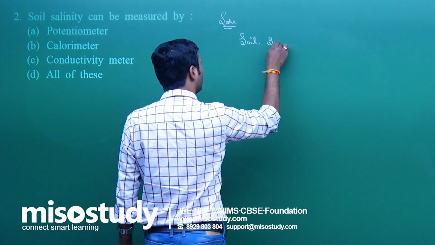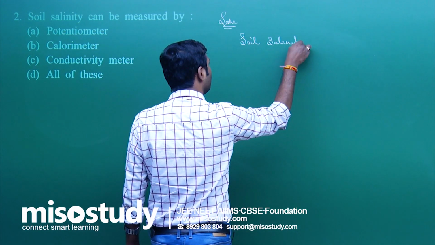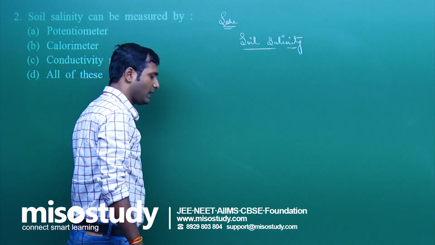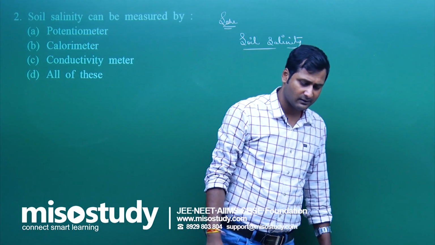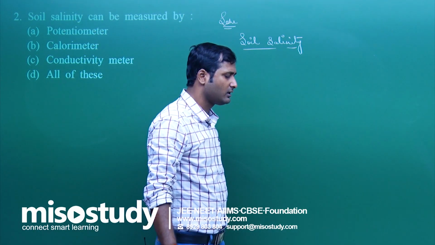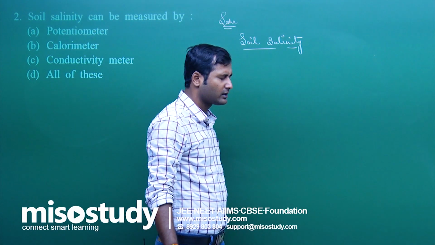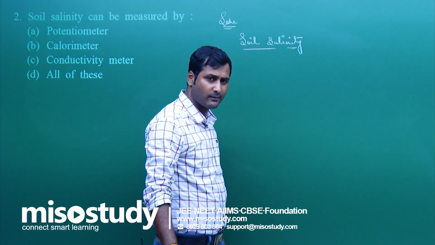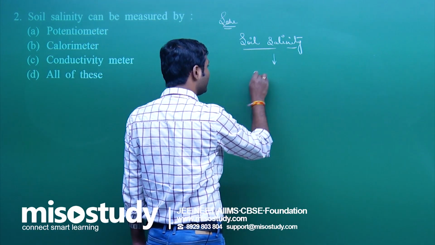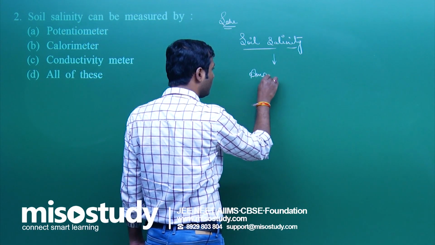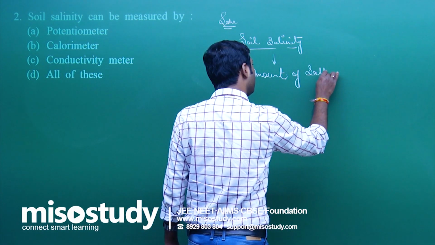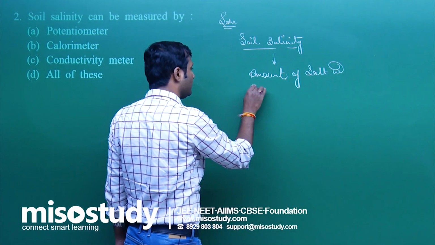There is a presence of salt in soil, but if the amount of salt increases in the soil, then the soil is not fit, that is, the productivity of the soil decreases. So soil salinity is the amount of salt in the soil.